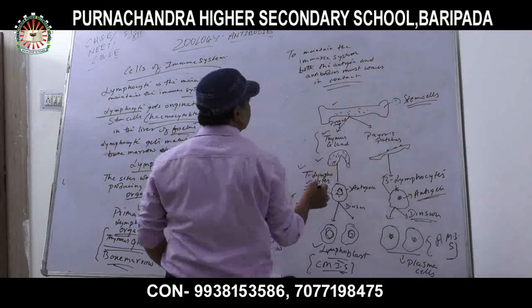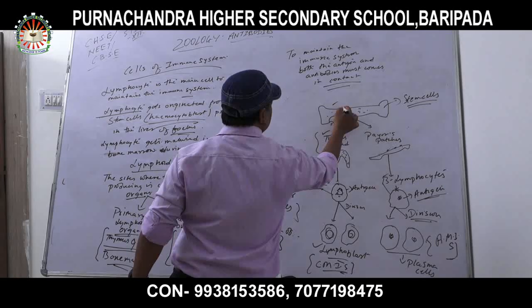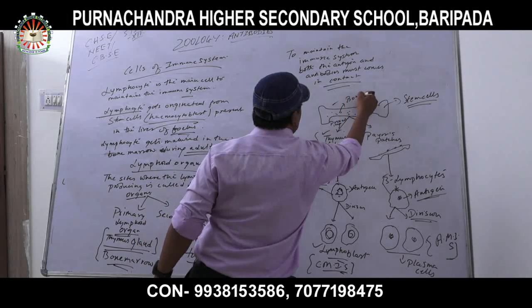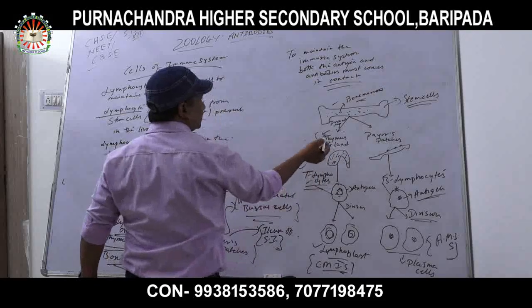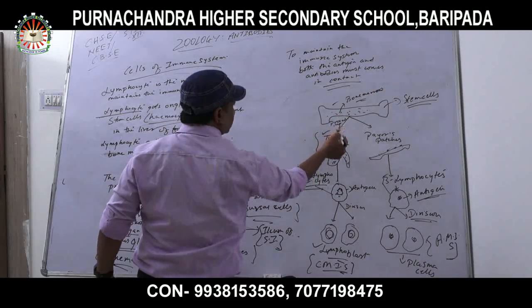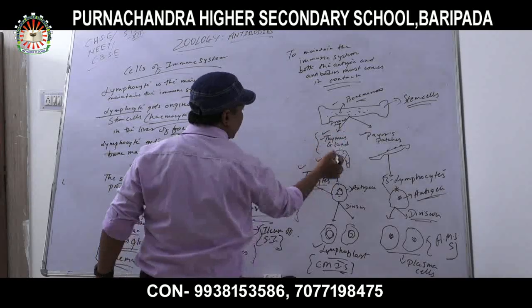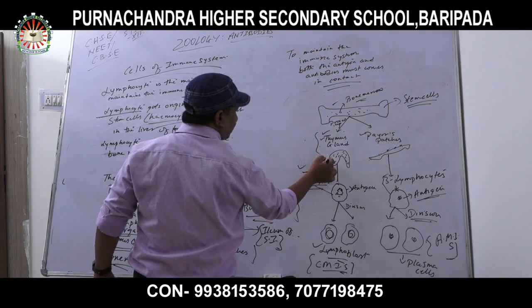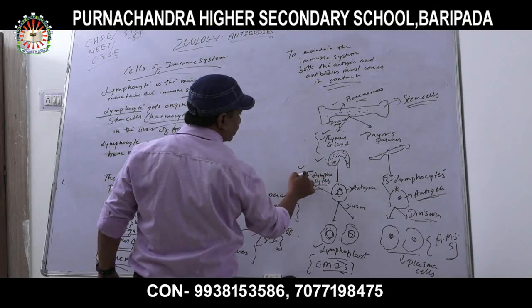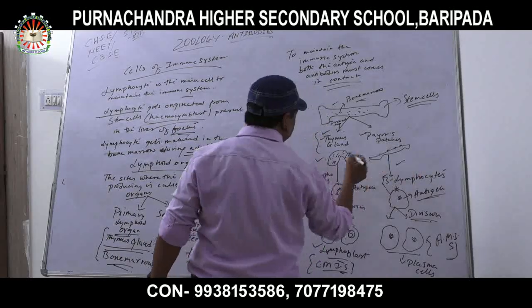Again, I am showing you. There is a bone, stem cells are there. Now, after processing the bone marrow, the processing is by the thymus gland and Peyer's patches. This is the structure of thymus gland, this is the structure of Peyer's patches. Thymus gland will release T lymphocytes, and Peyer's patches will release B lymphocyte cells.